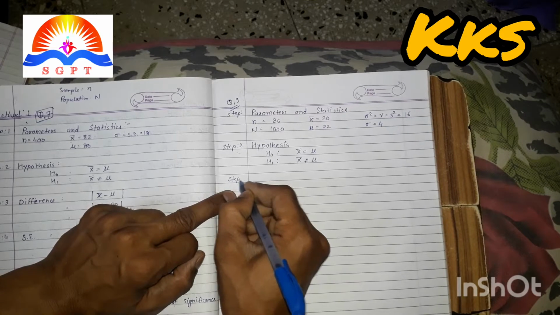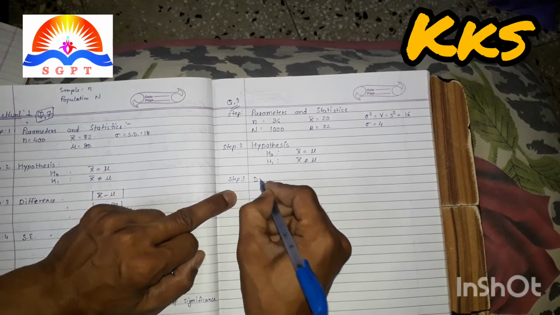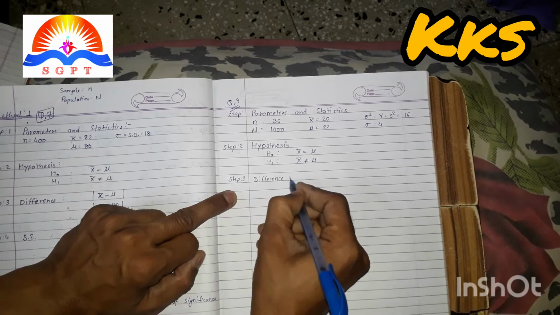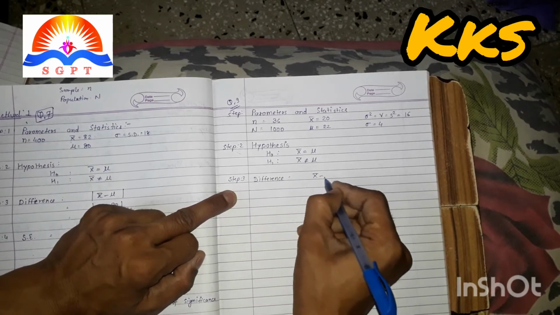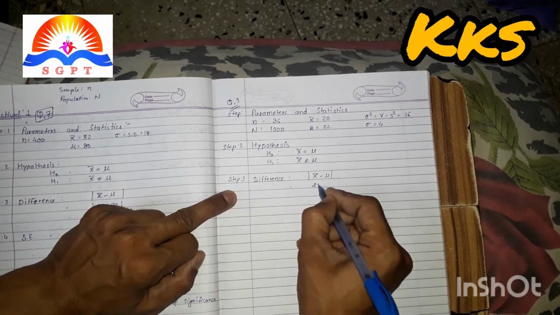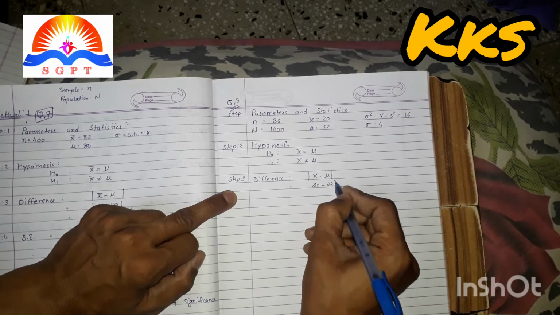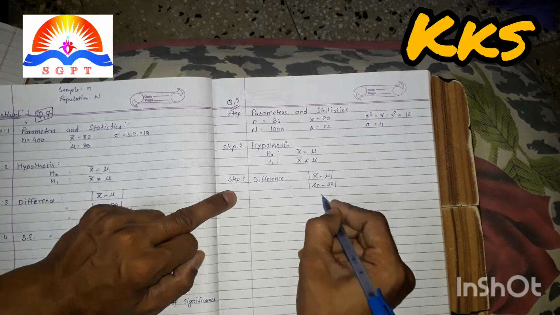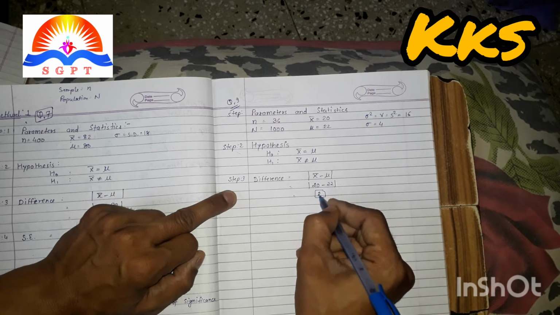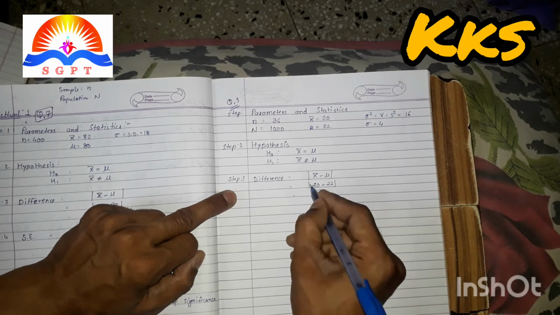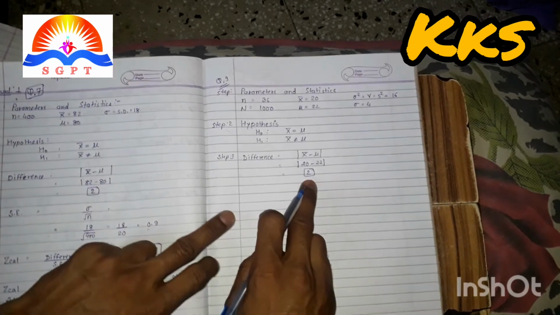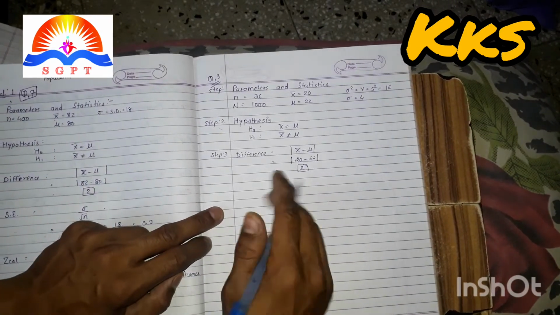Step 3, difference: x bar minus mu. So x bar is 20, mu is 22. Your answer will be 2. Here you would get the answer in minus, but we have to put it in plus because it is a determinant. If there is a determinant, then any of the answers cannot be written in minus.